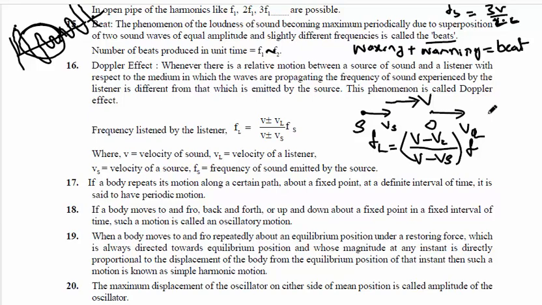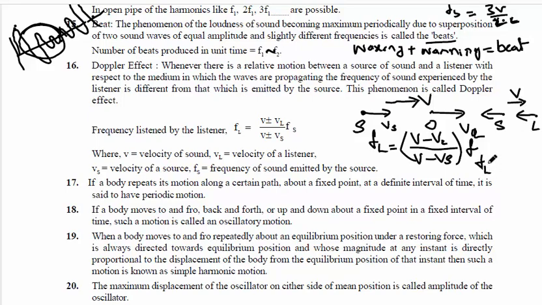But suppose Vs is opposite and VL is also opposite. This is source, this is listener or observer. And how to take velocity of sound? Source to listener. In this case, Vs and VL are opposite to V. Then what happens to the apparent frequency?